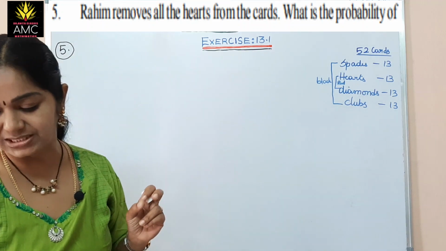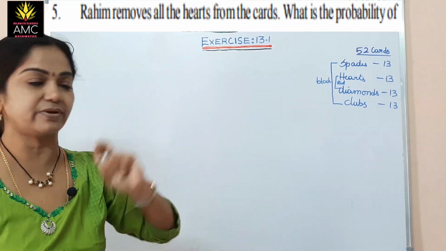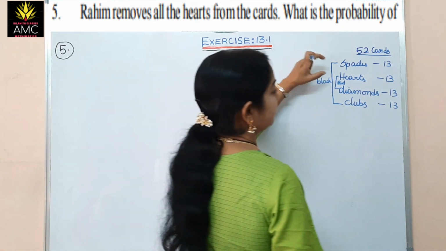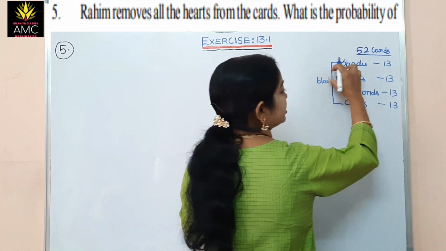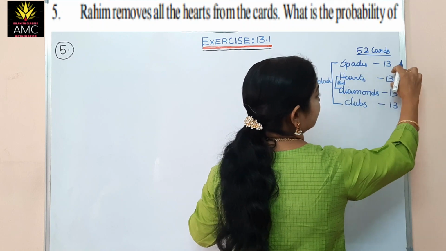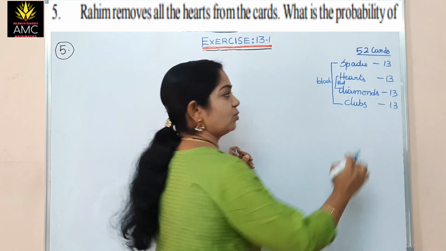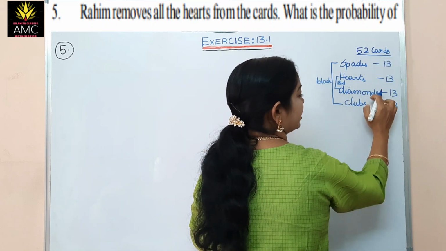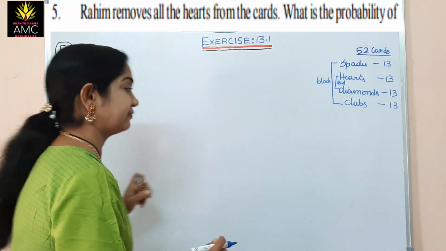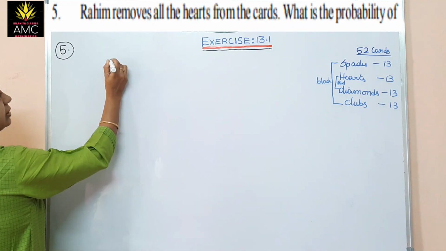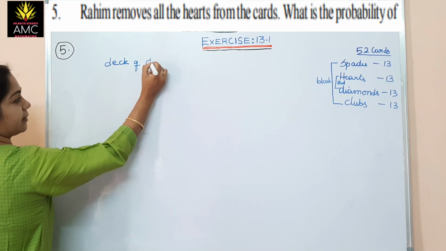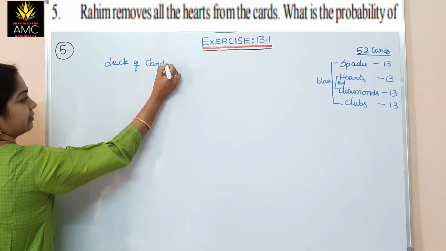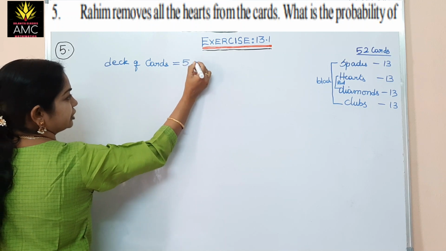Now we will see the question. Rahim removes all the hearts from the cards. See, Rahim removes all the cards of the hearts, which means this suit of hearts has been removed. So the total remaining are only spades, diamonds and clubs. That we will write. How many do we have in the deck of cards? We have total 52.